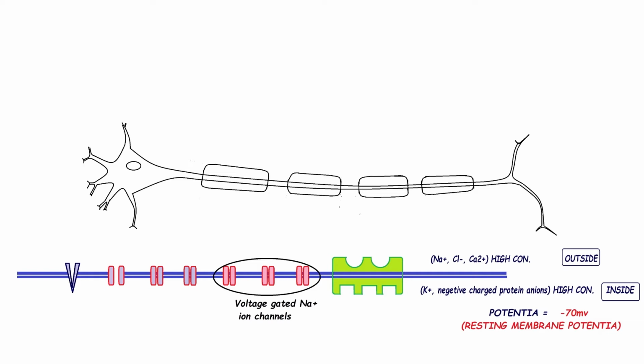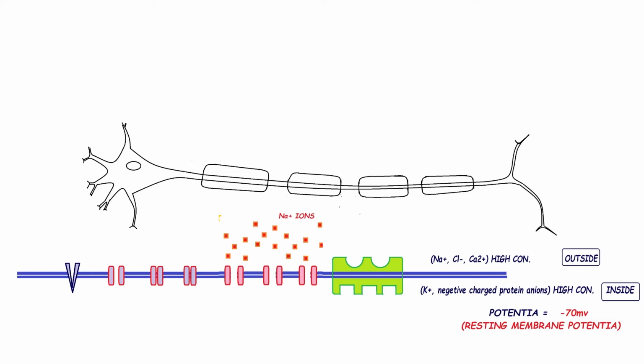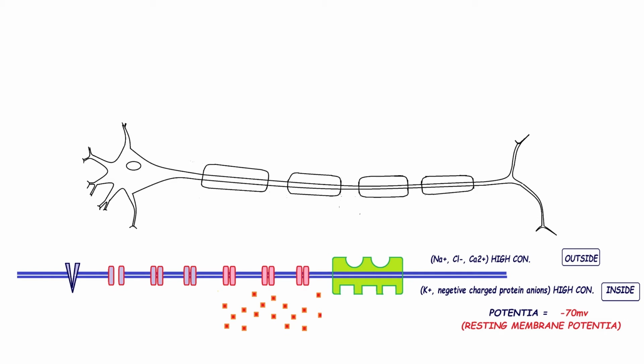Second one is the voltage gated sodium ion channel. In the resting condition, sodium channels remain closed. At a certain voltage, if sodium ion concentration increases, then with the help of these sodium ions, this channel can activate and will open. Then sodium ions can enter from outside to inside, and after that at a certain voltage this voltage gated sodium ion channel will deactivate or close. Then sodium ion entry will stop.